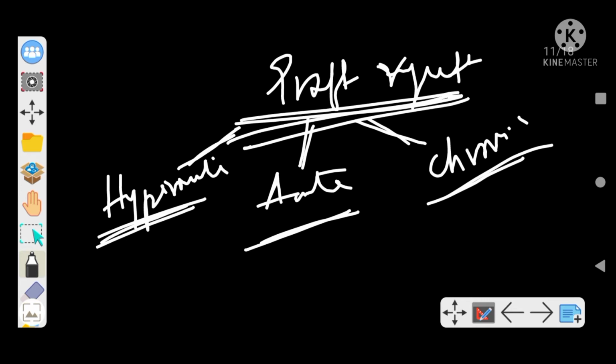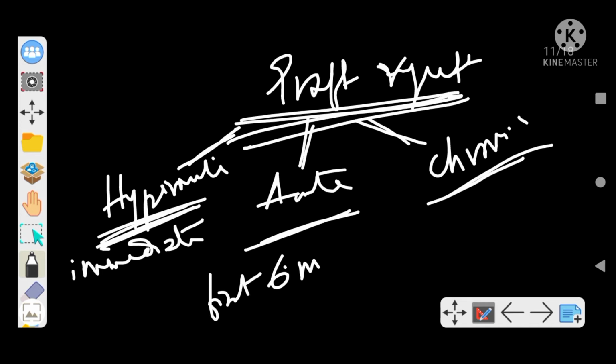Now see, hyperacute is the immediate graft destruction, right? Immediate means on the table itself, right? So first I am writing that it is an immediate rejection, right? And acute occurs usually in the first 6 months, I'm writing it, first 6 months. And chronic is after 6 months of the graft being harvested, right?